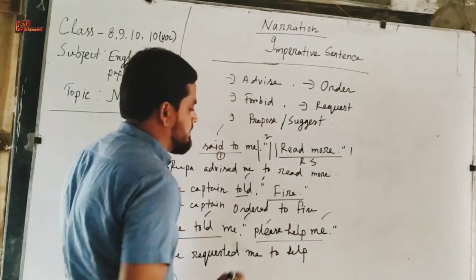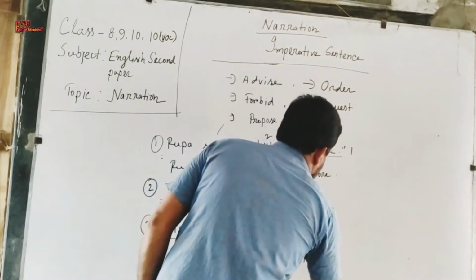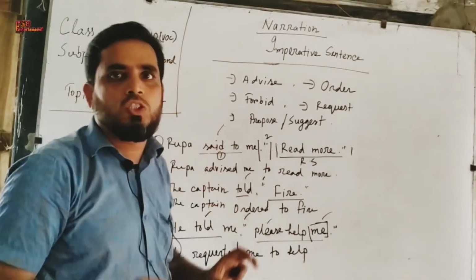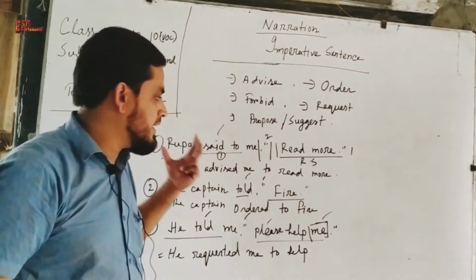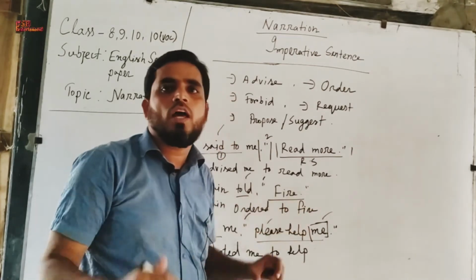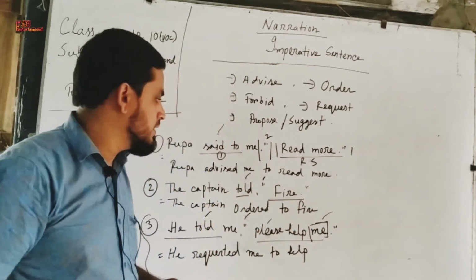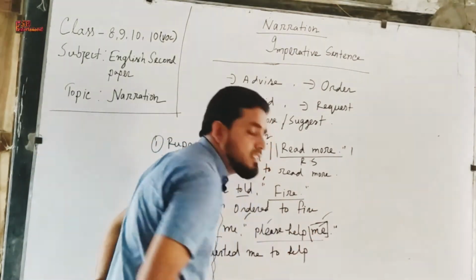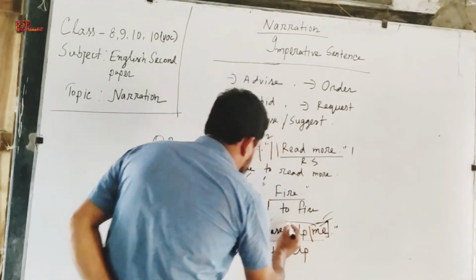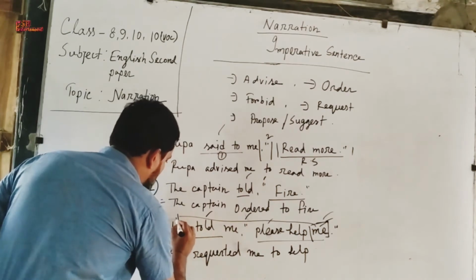And now you can see here me, this is a person, and in the first sentence and second sentence we don't observe or notice any person. And if we notice any person, then we will have to make the person change. Me, as it is first person and it is in objective form, will change according to subject he.